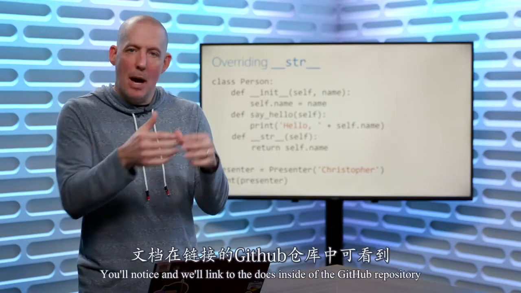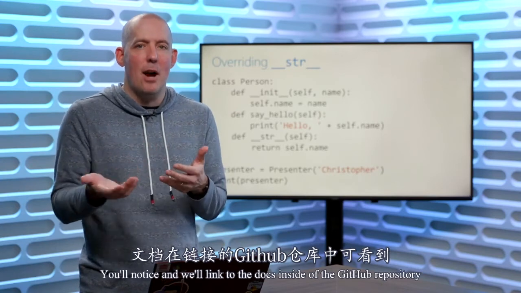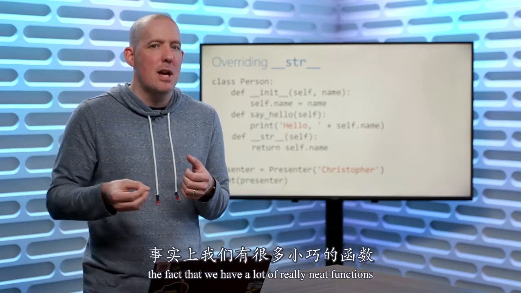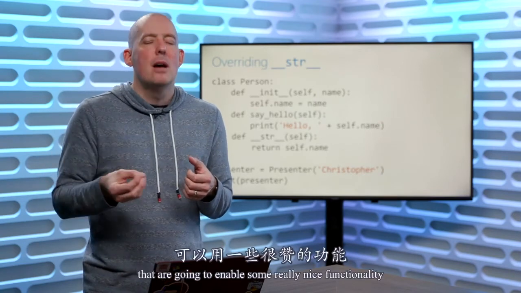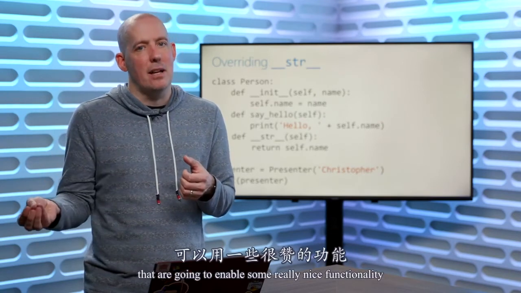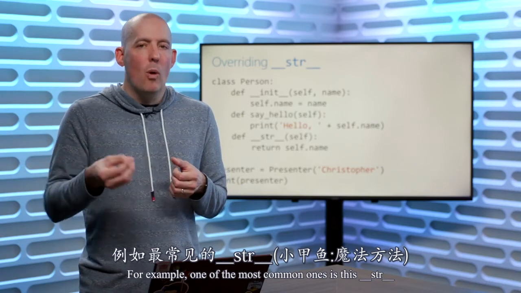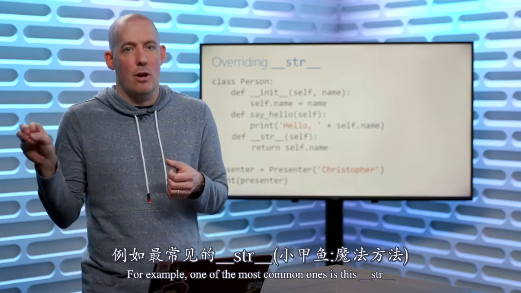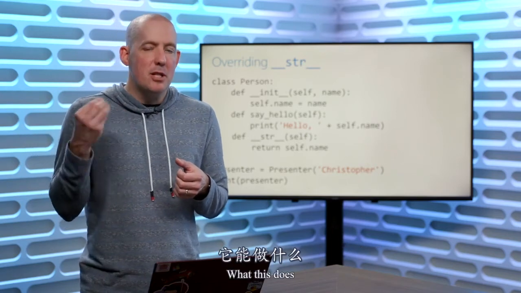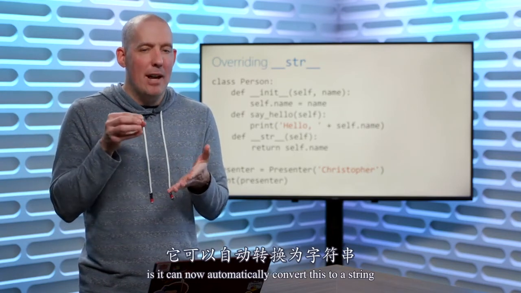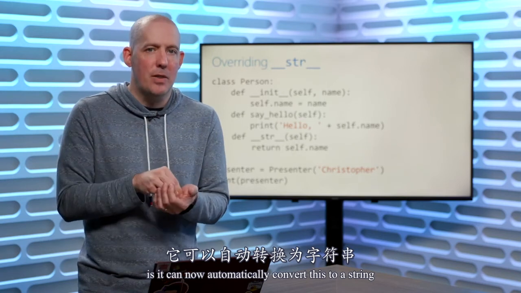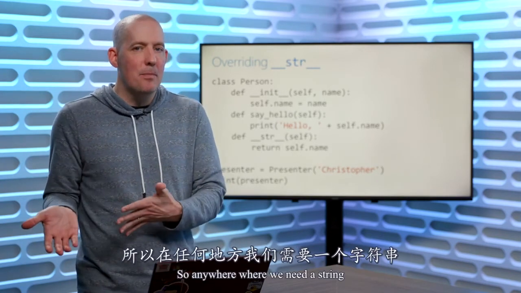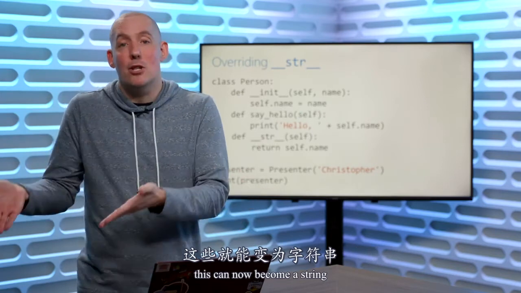And you'll notice, and we'll link to the docs inside of the GitHub repository, the fact that we have a lot of really neat functions that are going to enable some really nice functionality. For example, one of the most common ones is this __str__. And what this does is it can now automatically convert this to a string. So anywhere where we need a string, this can now become a string.